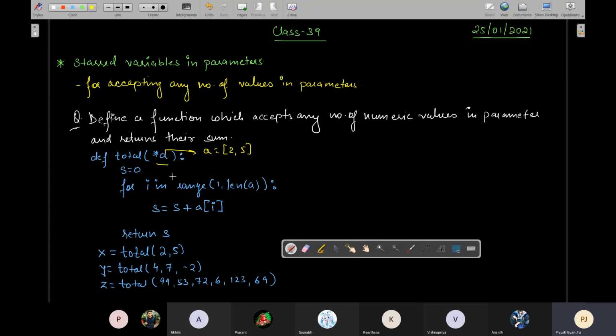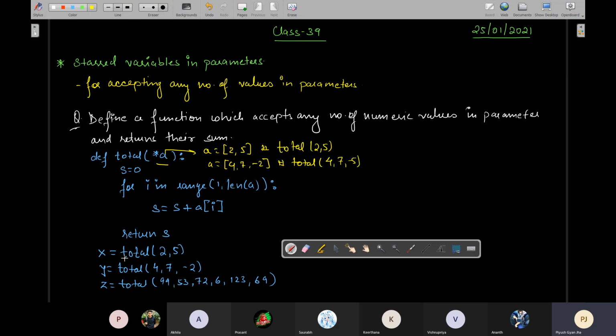Okay, this is the case 1 for x. ये वाले लाइन के लिए वो बनेगा ऐसा. टोटल 2,5 वाले के लिए. If the function is called with this set of values, then A will become 4, 7, minus 2. Okay, for this total.